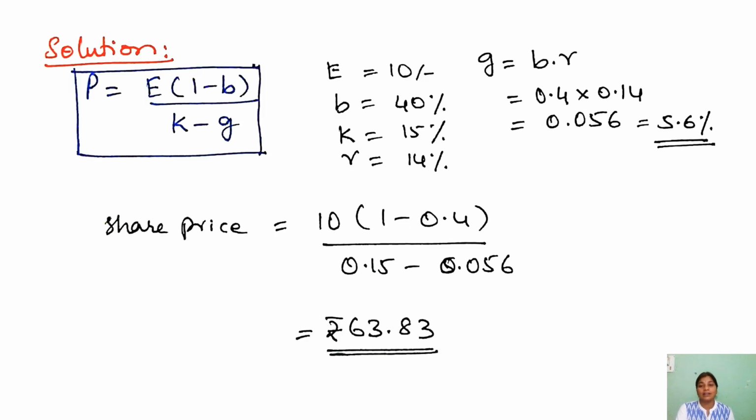First we calculate the growth rate, which is given by retention ratio into rate of return, equal to 5.6%. The share price is given by 10 into (1 minus 0.4) divided by (0.15 minus 0.056), which is 63.83. So given the retention ratio of 40%, the share price comes out to be 63.83.